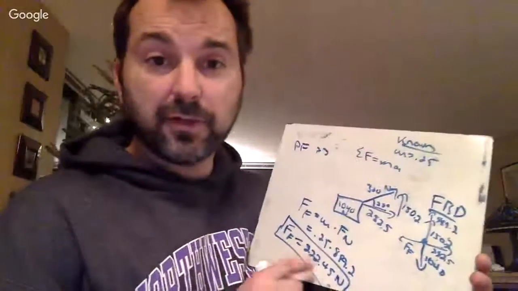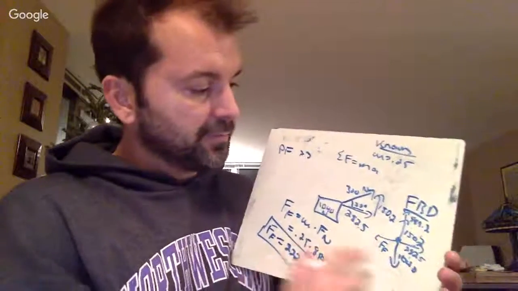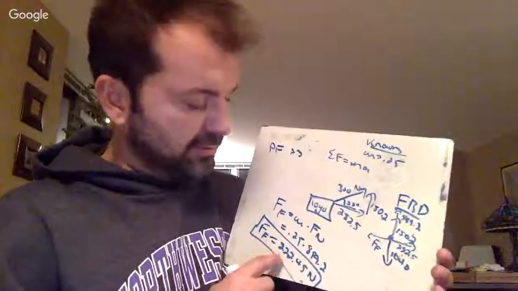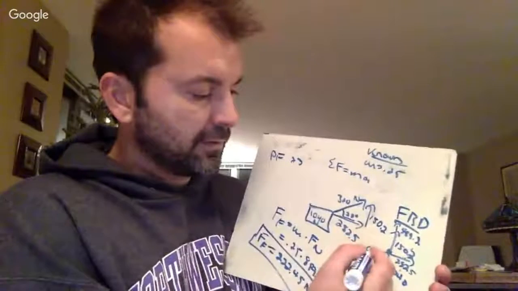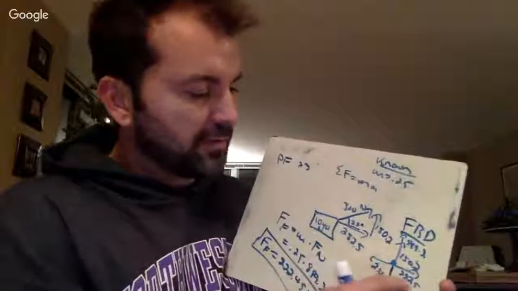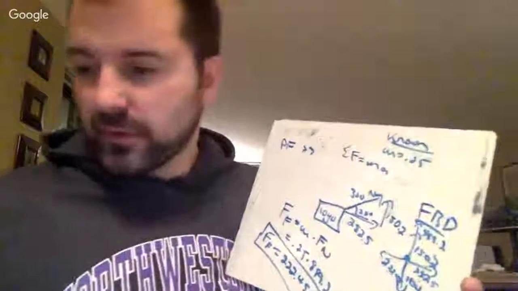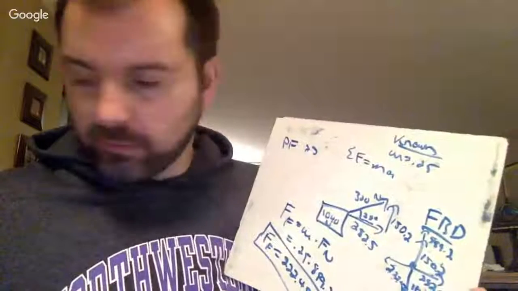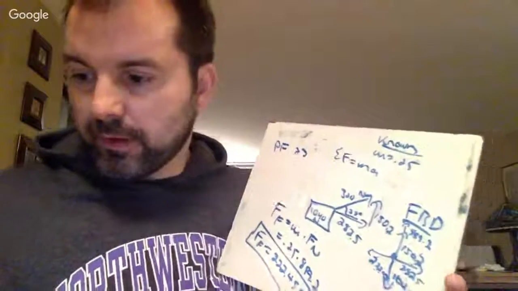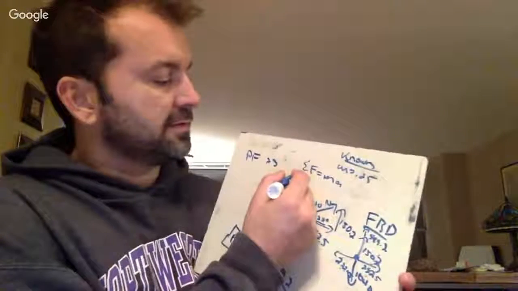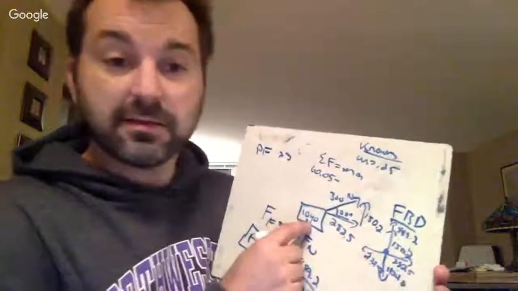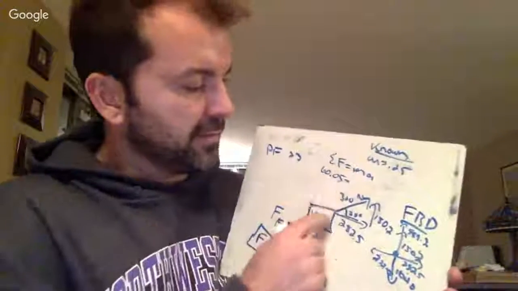Okay, and now I want to find the acceleration of this. This force is 282.5, and the friction force in the other direction is 222.45. So now for the net force, I subtract: 282.5 minus 222.45, and I get a net force here of 60.05. And I need to find the mass of this block to do F equals ma to find the acceleration, which is what we're trying to find.